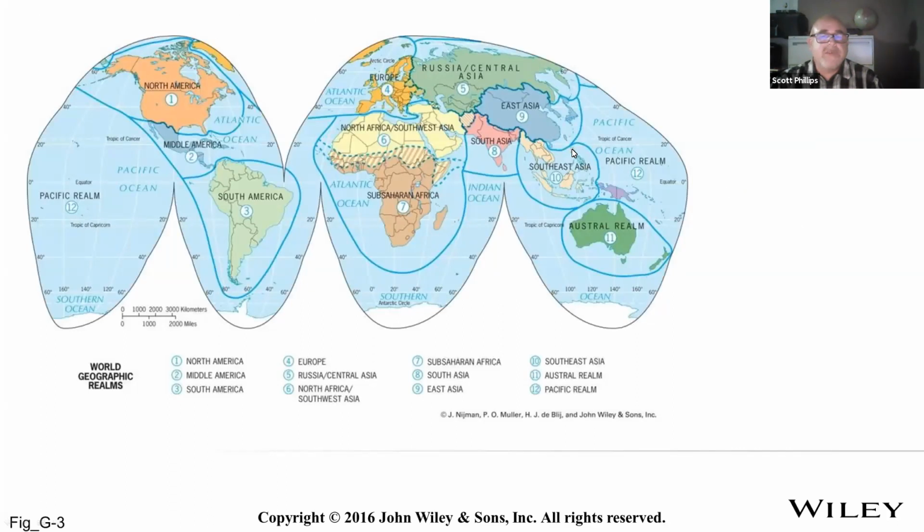So here's a closer view of that. This is the Russia Central Asian realm, clearly dominated by Russia, so we call it monocentric. Or we have maybe Southeast Asia, where we have a collection of relatively equal countries, so we call it polycentric.